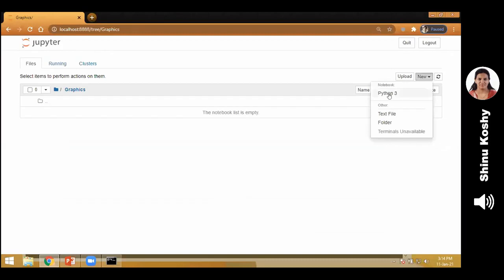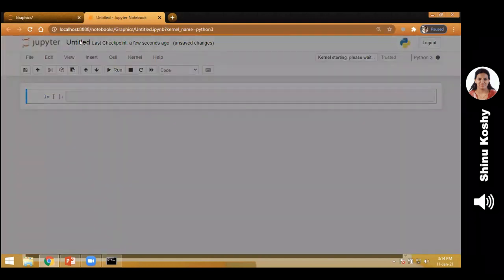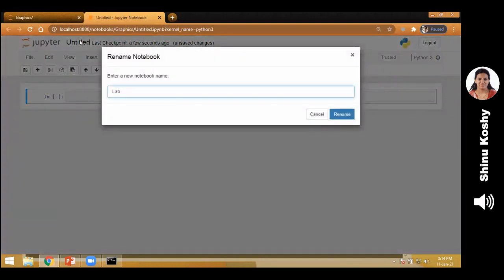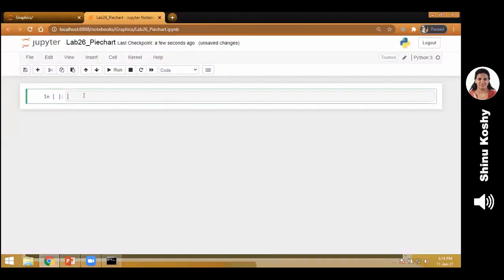I'm going to start a new Python file. So I click on new Python 3 and I type the program for program number 26 pie chart. So write a program to create a labeled pie chart using matplotlib library. So first we start with the hash. Why do we write hash? It represents a comment. So we write the program title, lab cycle 26.